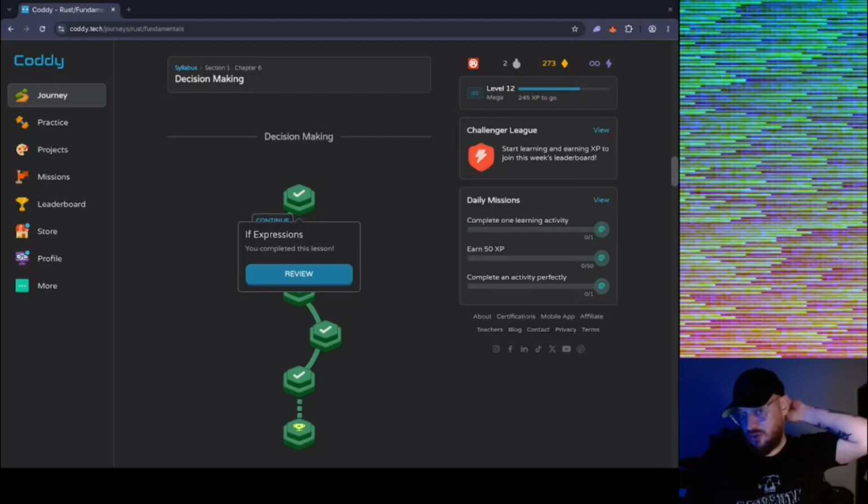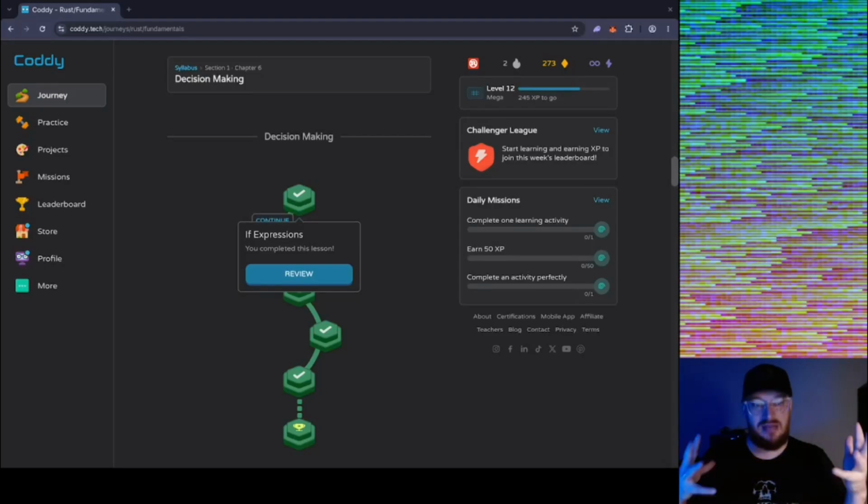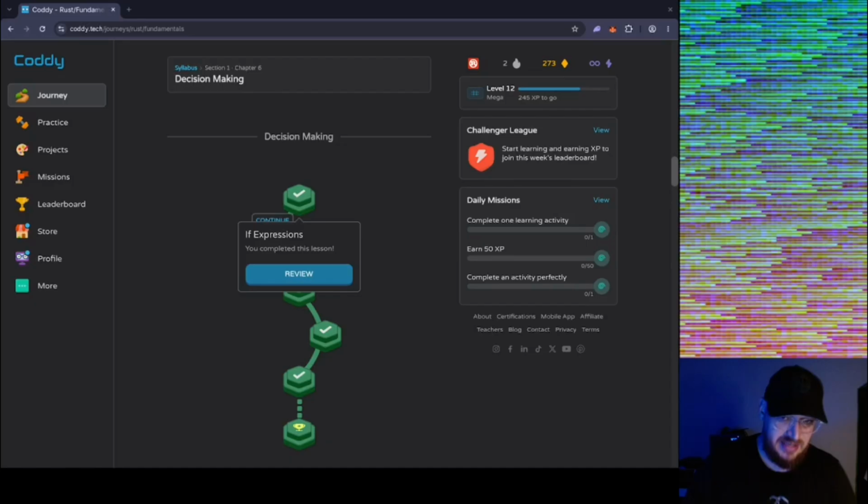Yo, welcome to day 3 of just doing random coding exercises on Codi.tech. So, using the Rust path so I don't get rusty. Anyway, I've been doing a lot of work with agents and I feel like I'm losing some of the fundamentals. And so I'm just going to do some random coding challenges just to reaffirm that I am not decaying my mind. So I just kind of pick them at random and we go through them.